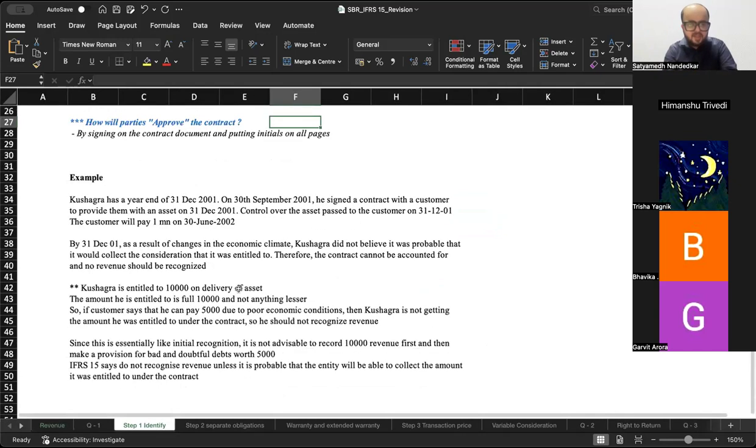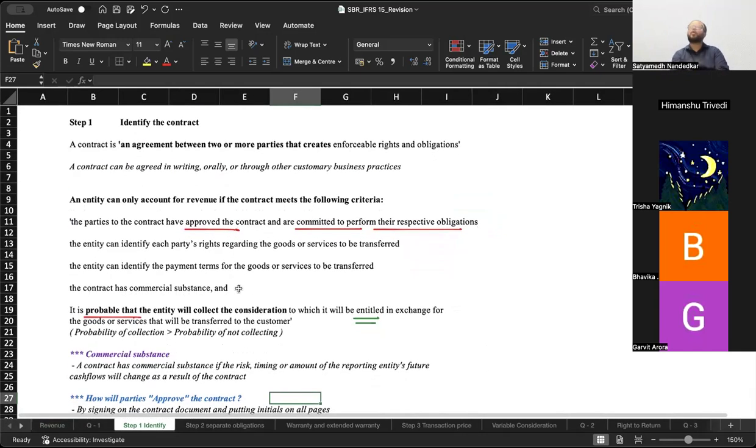Okay, now step 1, identification of a contract. For that, we need to understand what is a contract. It is an agreement which is legally enforceable at law. When I say legally enforceable, it means if the other party fails to fulfill the contract, I can drag the other party to a court of law and make them perform the particular activity that they had promised.